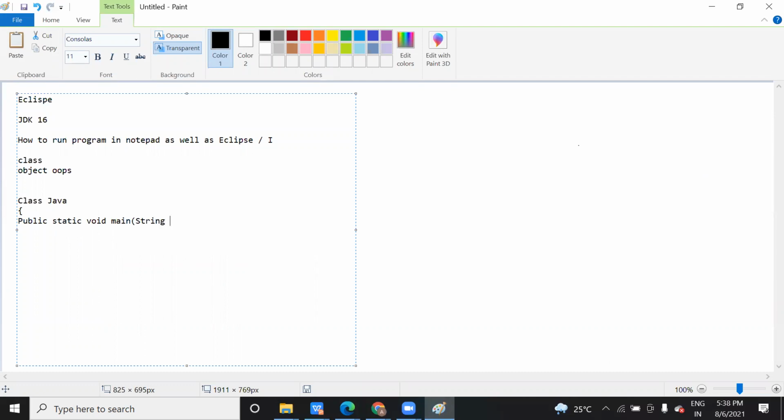I will explain it completely in such a way that you can easily understand Java. Once you are done with public static void main, the next thing is your code. Suppose you want to declare a variable and print it. In order to print it, what command do you write? System.out.println, and you pass the name of the variable, and you close it.